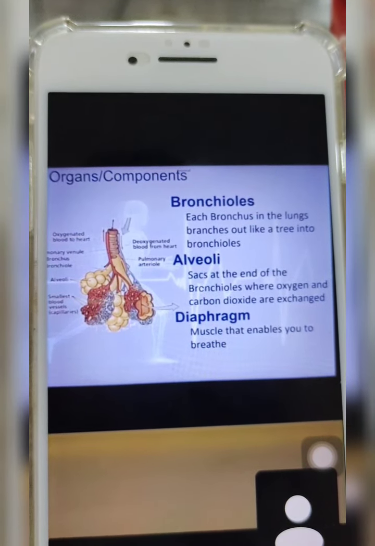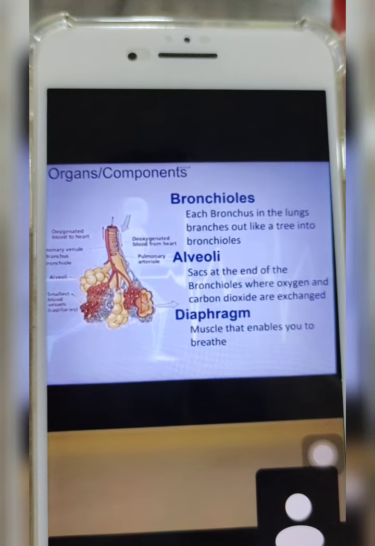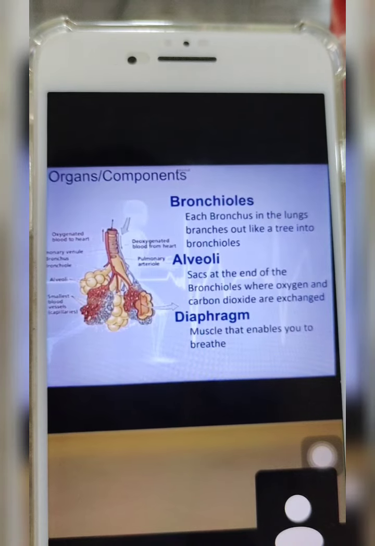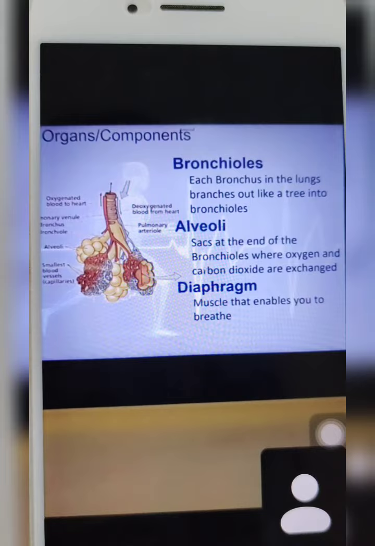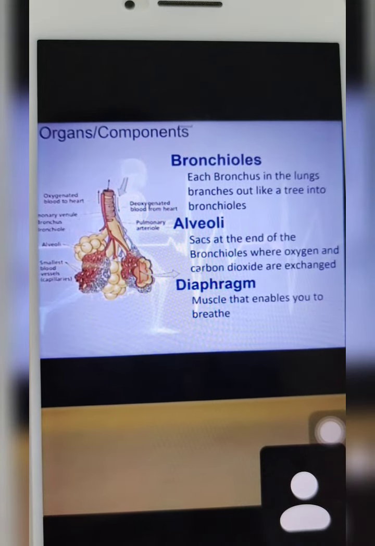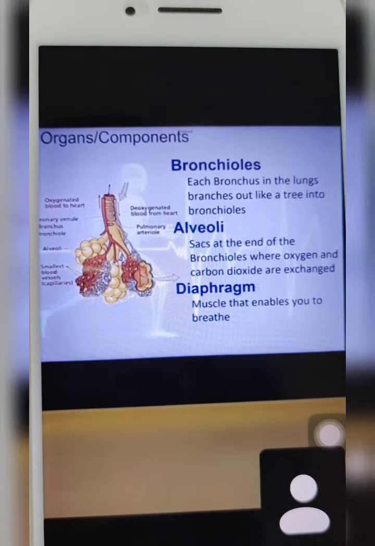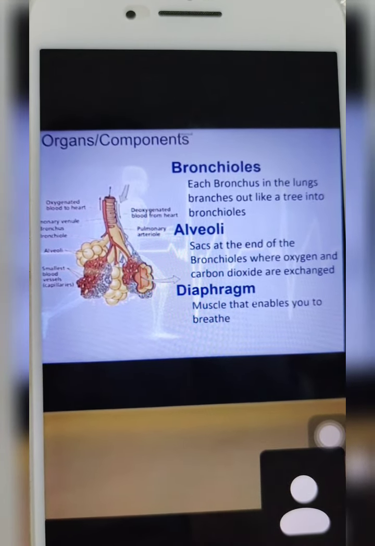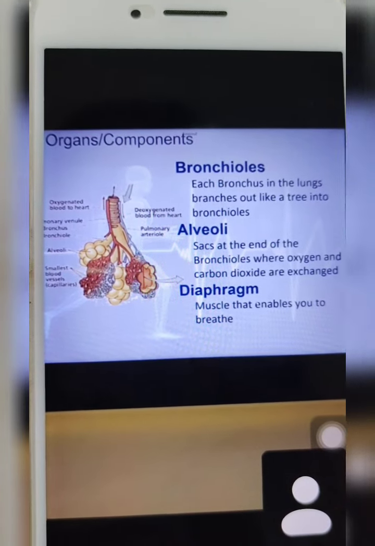So what is the gas exchange? Your blood that comes from the heart will get all the oxygen in the lungs, and then all the excess gas, we exhale them, we remove them from our body by the process of exhalation. We breathe in, we can inhale, we can breathe because our diaphragm is the muscle responsible for our breathing.